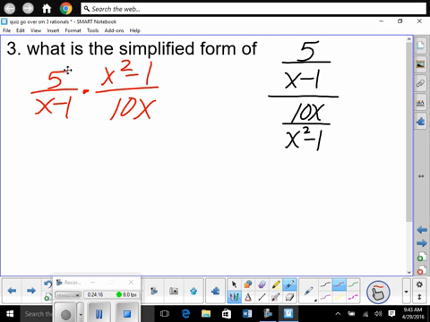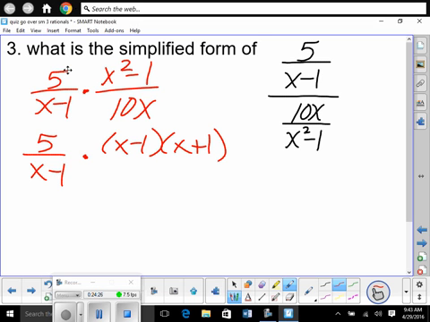So let's factor each piece. 5 over x minus 1, it's done, right? Let's factor this piece. Doesn't that factor? Yeah. X minus 1 times x plus 1, right? B times c adds up to b. Guys, we should be better at factoring than we are. Divided by 10x. Now, I'm going to divide out common things before I multiply, right? Because then it's just smaller things.